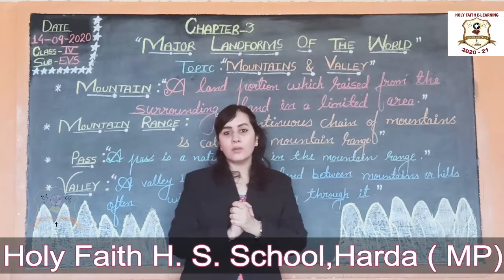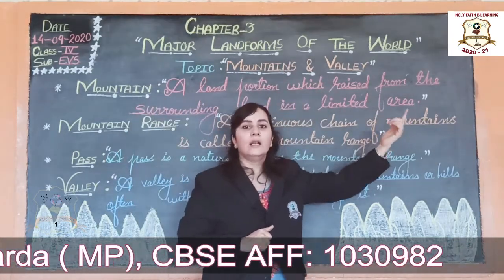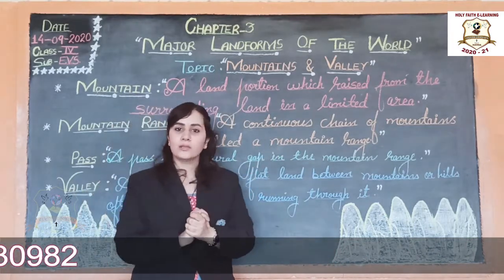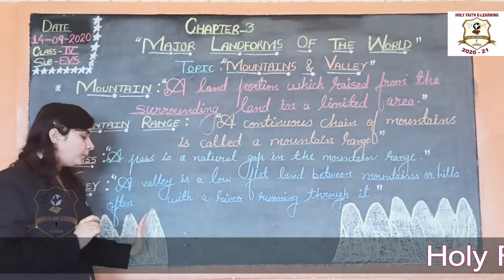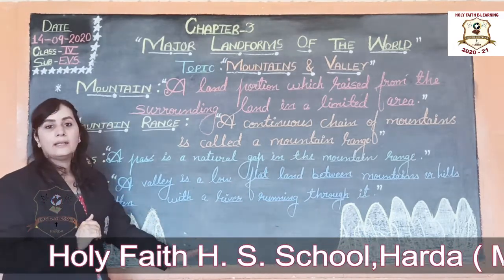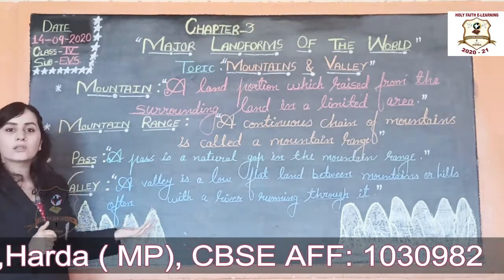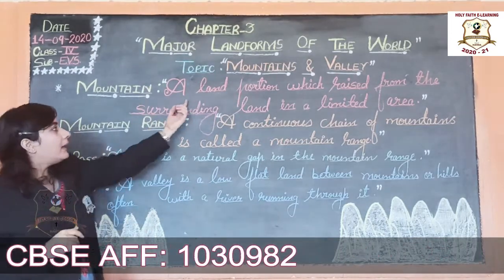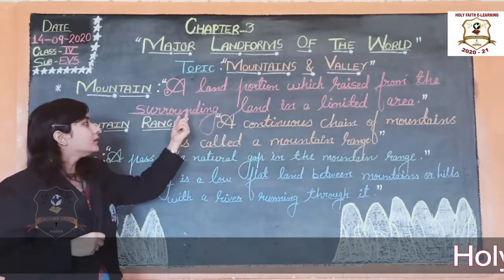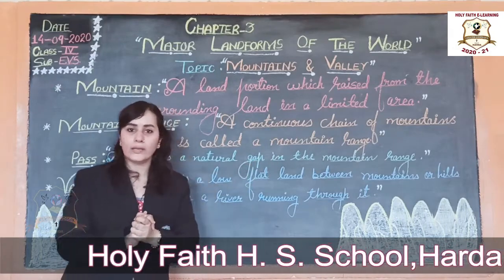In this class we will learn about mountains and valley. Let's start with the mountains. What are mountains? A land portion which is raised from the surrounding land in a limited area is called a mountain.